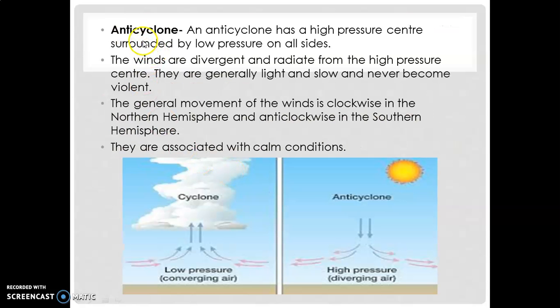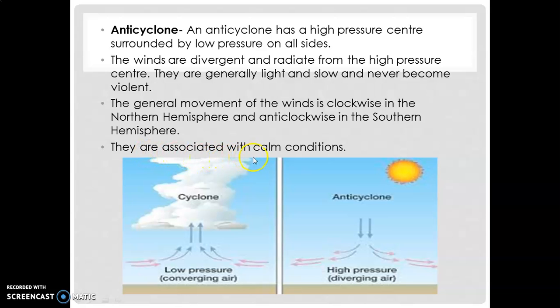Next variable wind is anticyclone. As it is written, anti means opposite of cyclone. As I have told you, there is low pressure inside a cyclone and high pressure outside. So under anticyclone, the conditions will be reversed. In an anticyclone, high pressure is inside and low pressure outside. Anticyclones blow clockwise in the northern hemisphere and anti-clockwise in the southern hemisphere.